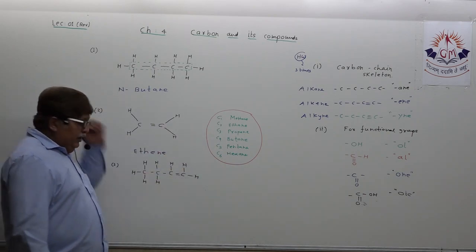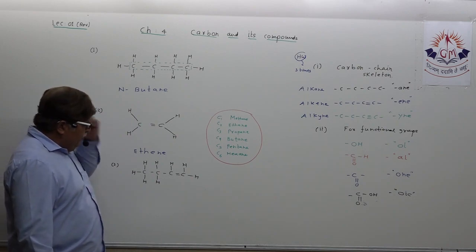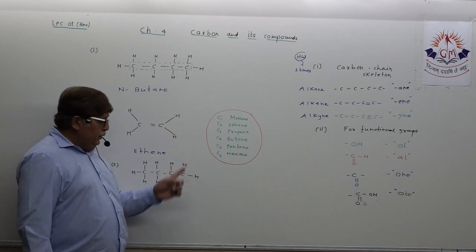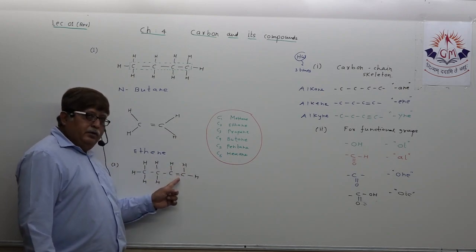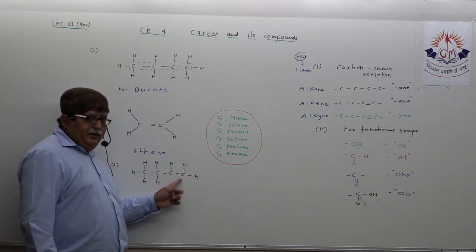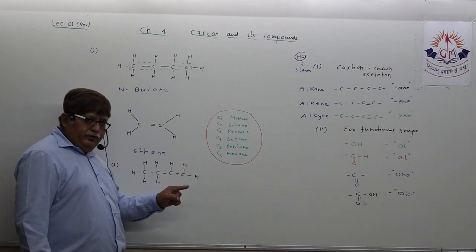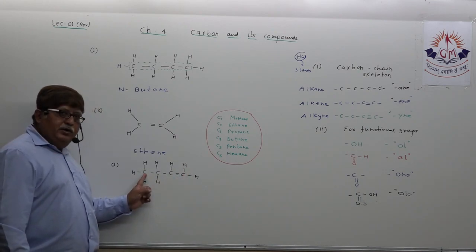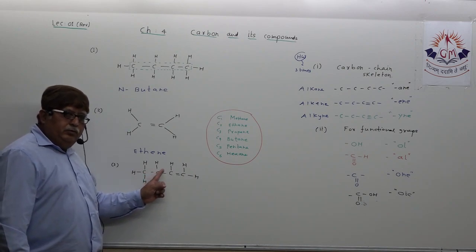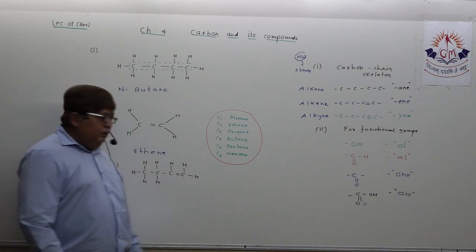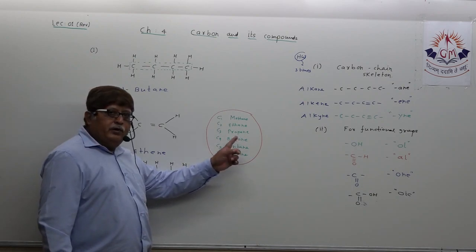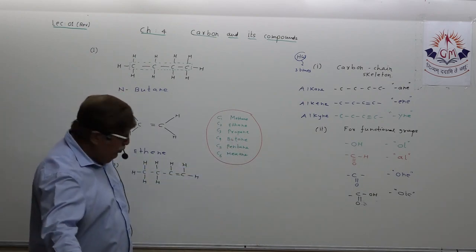In the carbon chain, single bond, no. Double bond anywhere, yes. That means ENE suffix, clear. How many carbon atoms? 1, 2, 3, 4. Four carbon atoms, butane turns out to be butene.